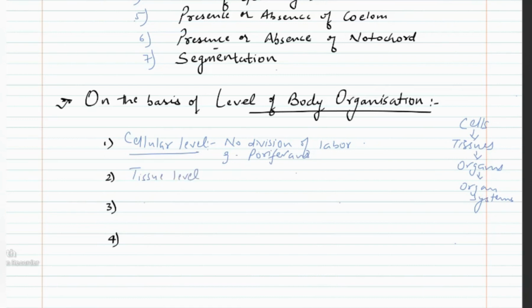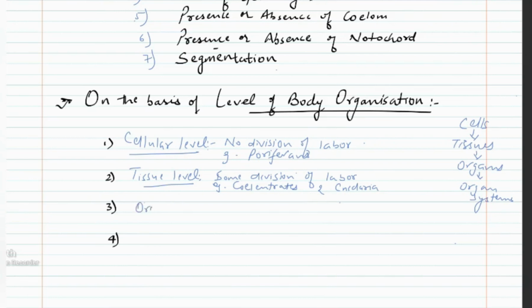Next, we have the tissue level of body organization. Cells are arranged to form tissues, so there is some division of labor between various tissues. For example, phylum Coelenterata shows a tissue level of organization, and phylum Cnidaria also shows a tissue level of body organization.